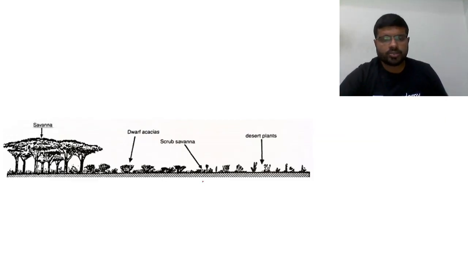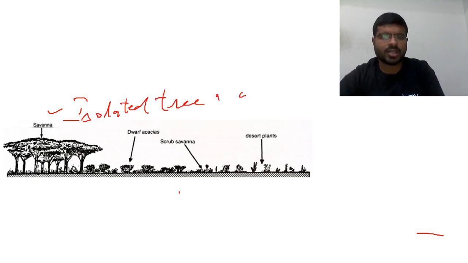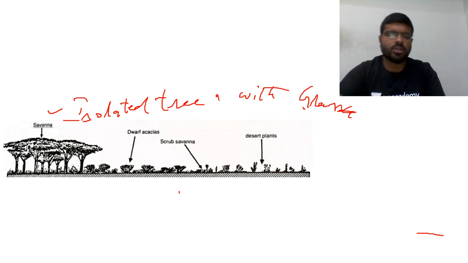Then you can see in this photograph, as the vegetation is varying, initially you are finding savannas. The savanna has one isolated tree surrounded by grasses. Isolated trees with grasses: that is savanna country landscape, that's what you need to remember.